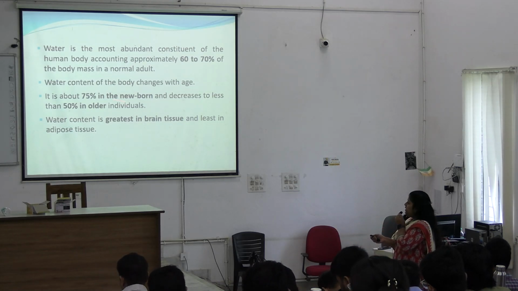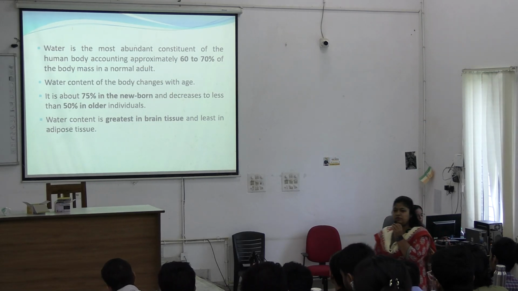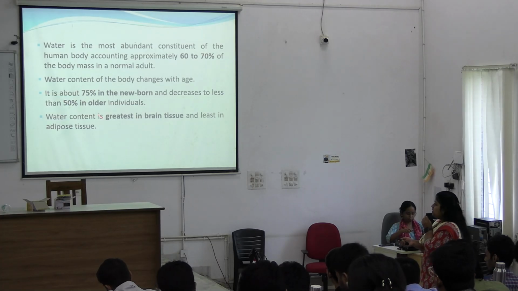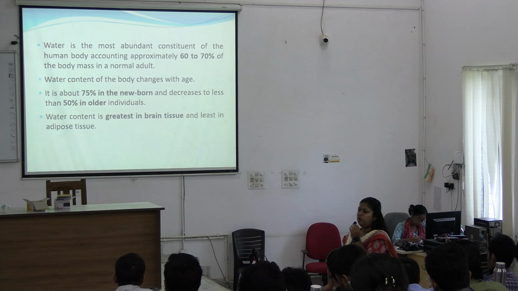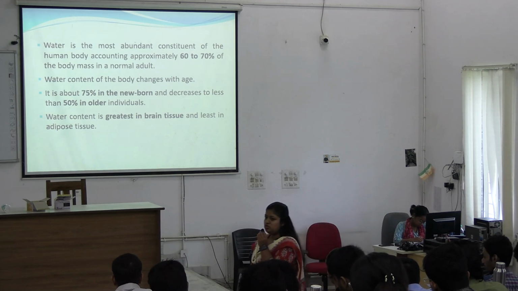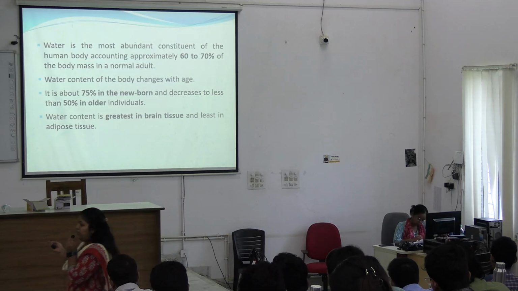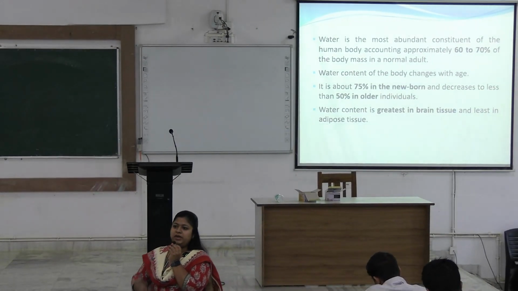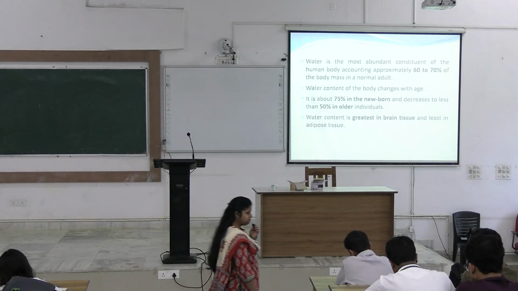And this water content changes with age. So, in case of a newborn, the percentage lies around 75%, with age it decreases, and in older individuals the body water percentage decreases to 50%. Okay. And in our whole body, the brain is mostly made up of water other than blood. Right?